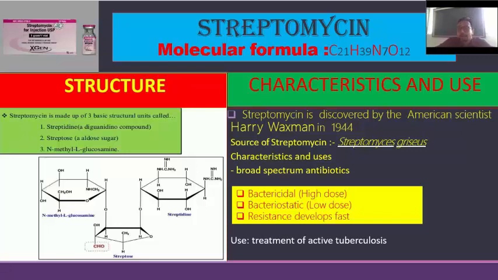Then the characteristics and uses: streptomycin was discovered by the American scientist Selman Waksman in 1944. The source is Streptomyces griseus. It is a broad spectrum antibiotic, acting as bactericidal in high dose and bacteriostatic in low dose, and its resistance develops fast. The use is in active tuberculosis.